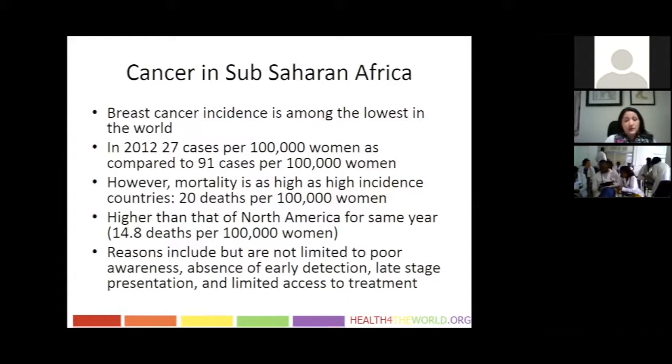There are multiple reasons behind these mortality statistics, and they include poor awareness among women of breast cancer signs and symptoms, absence of early detection programs such as mammography, and late-stage presentation. Even after breast cancer is discovered, there may also be issues in terms of both availability of treatment and cost of individual treatments to the patient.